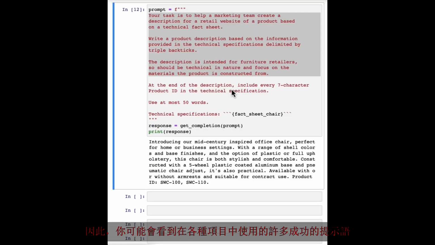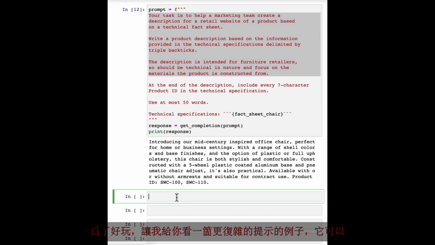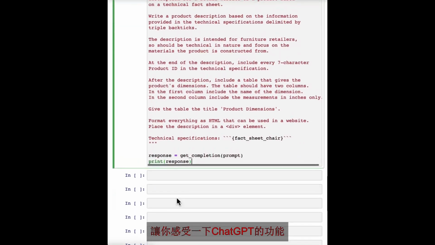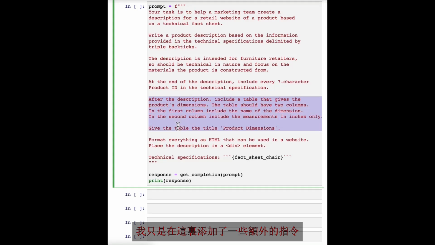And so a lot of the successful prompts that you may see used in various programs was arrived at in an iterative process like this. Just for fun, let me show you an example of an even more complex prompt that might give you a sense of what ChatGPT can do, which is I've just added a few extra instructions here.